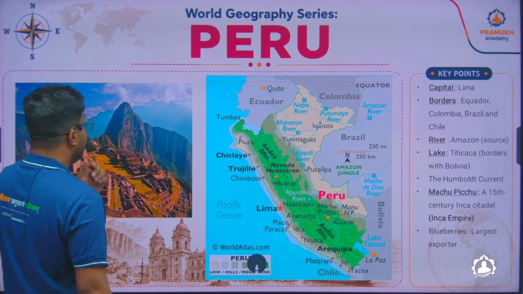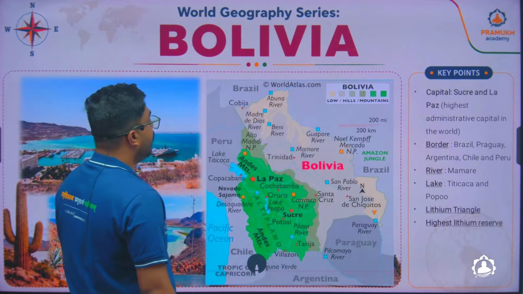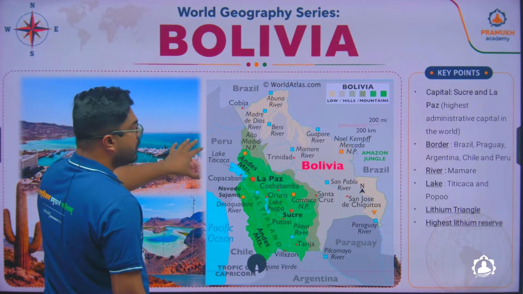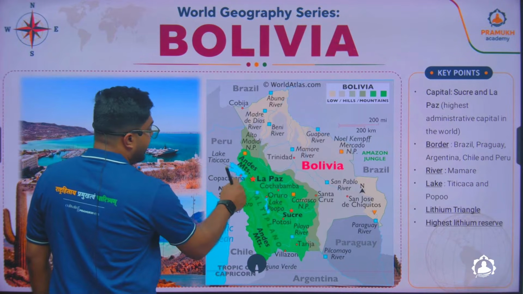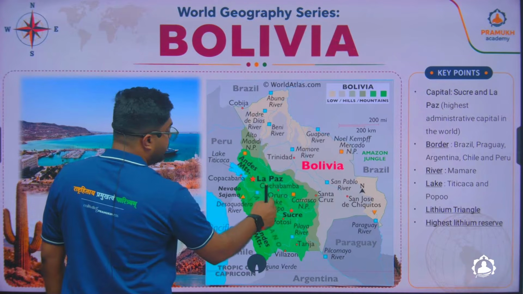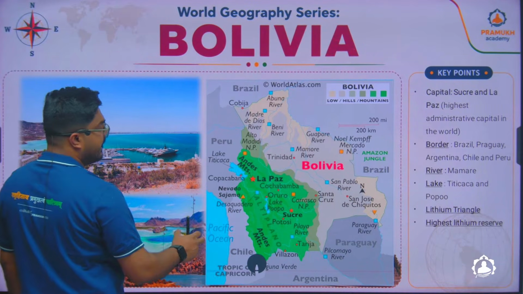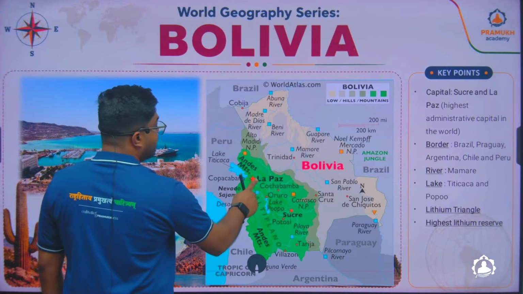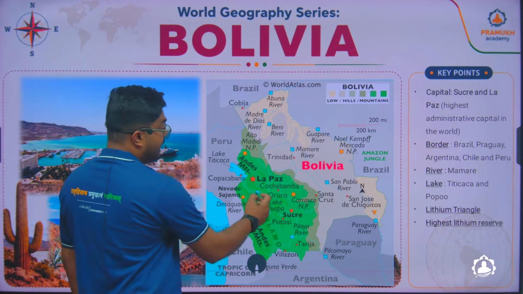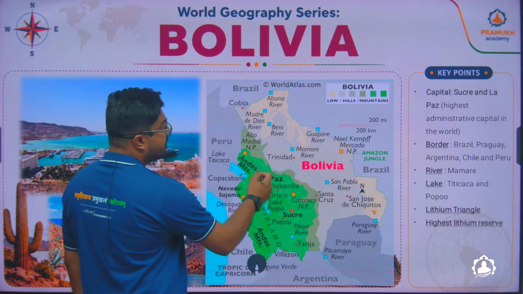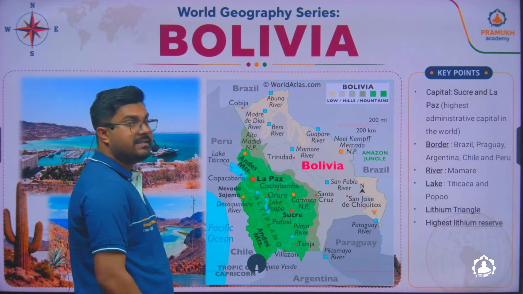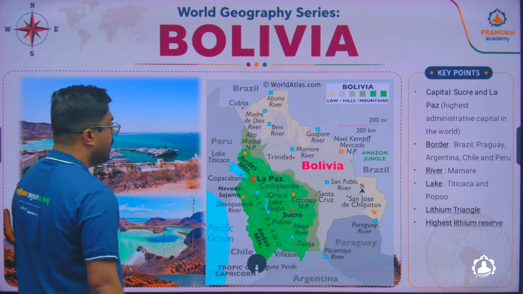Next to Peru is the country Bolivia. Bolivia shares a border with Peru, and there, like I have told you, is Lake Titicaca, the world's highest navigable lake, and also a lake called Poopo, which is in a drying state. They have two capitals. One is La Paz, another is Sucre. La Paz is the highest administrative capital of the world, and Sucre is basically the judicial capital of Bolivia.